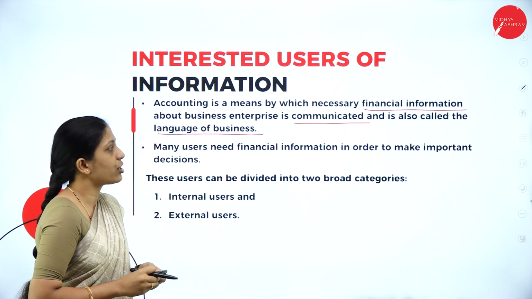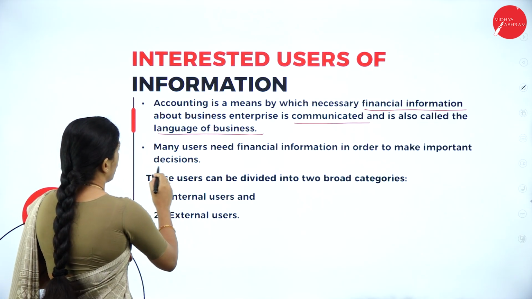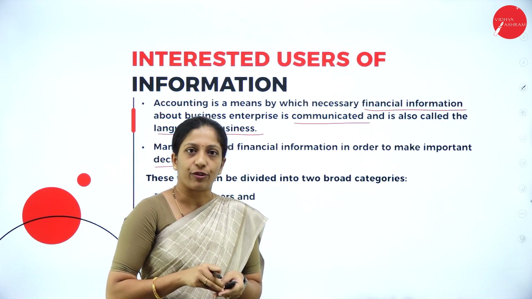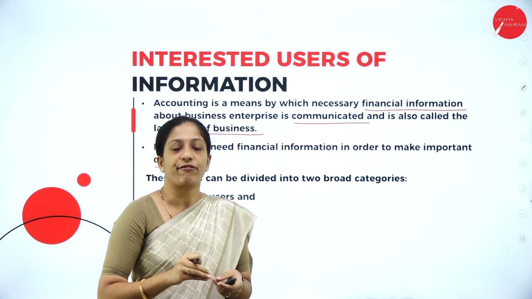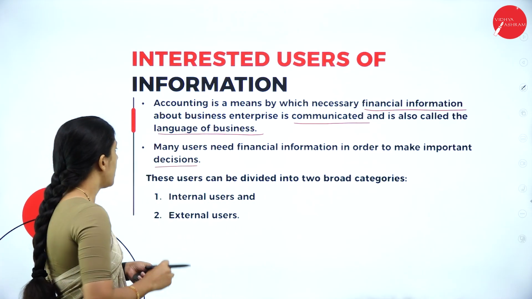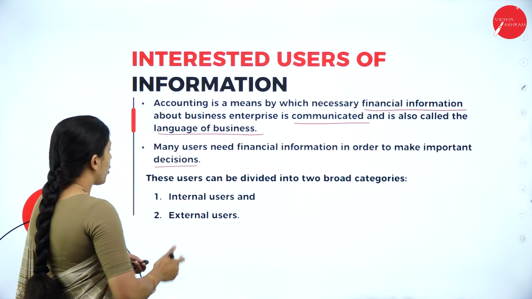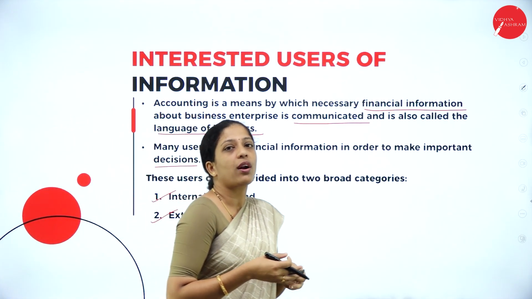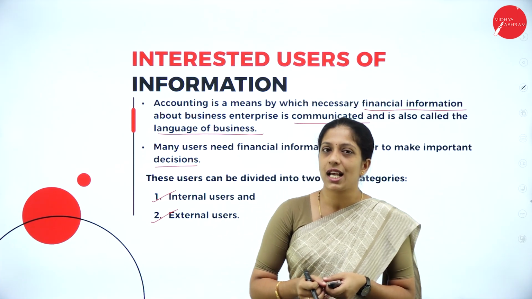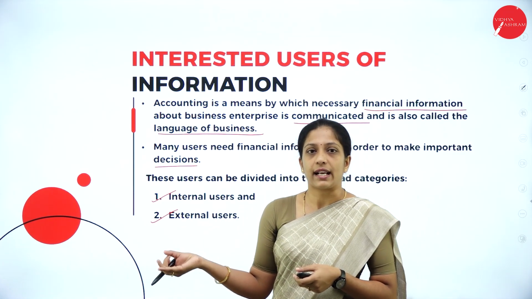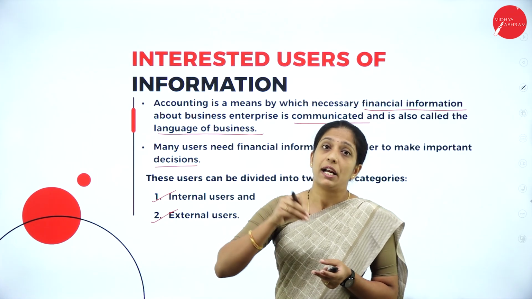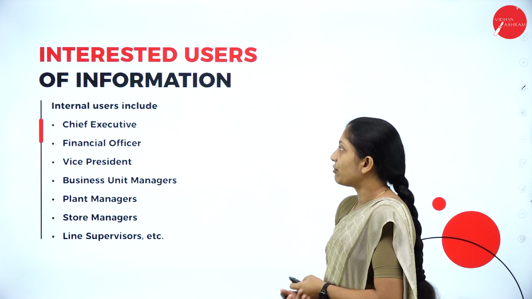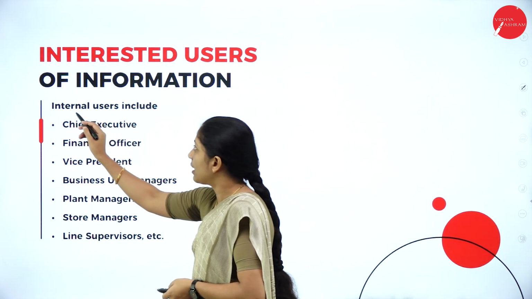Many users need financial information in order to make important decisions. I have told you already that there are a number of users who are dependent on accounting information, and based on it they will take the proper decisions. These users can be divided into two broad categories: internal users and external users. Now let us see individually what these internal users and external users are. The word itself tells the meaning: the user may be an internal user or an external user. Now let us see the interested users of information, wherein we are going to discuss internal users.